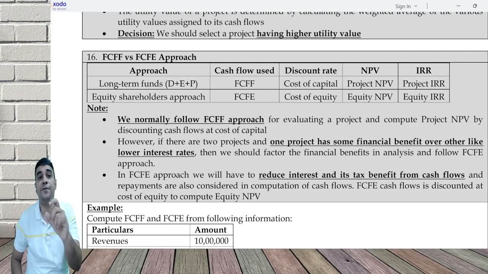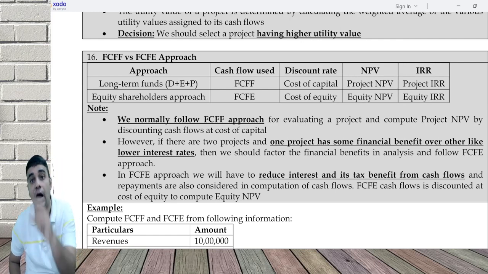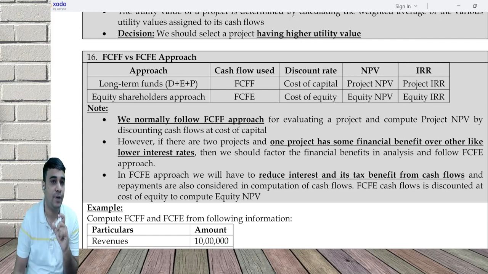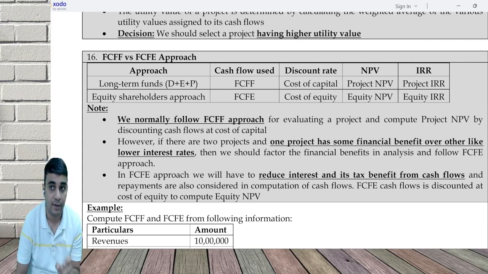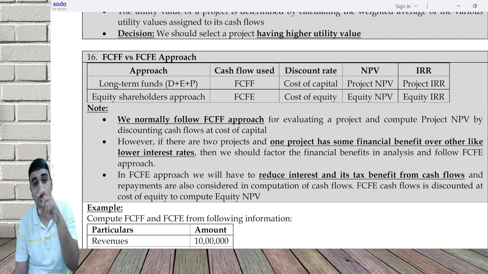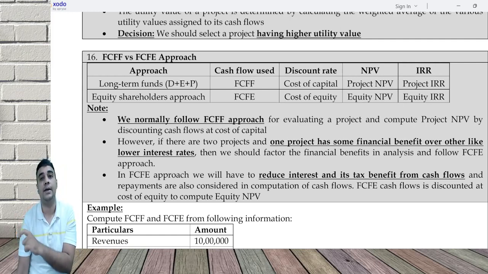Whatever FCFF you discount at the cost of capital is called project NPV or project IRR. FCFE is discounted at the cost of equity and is called equity NPV or equity IRR.